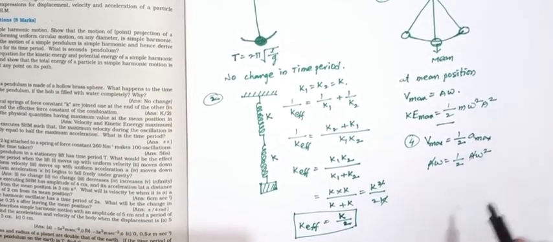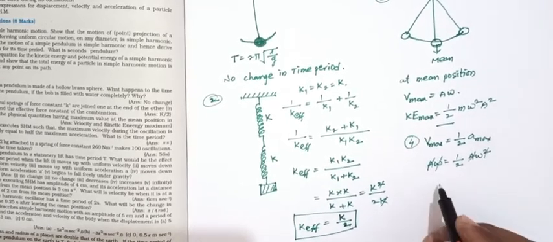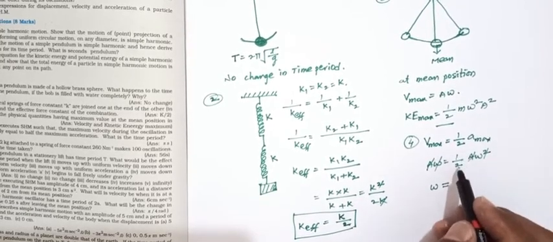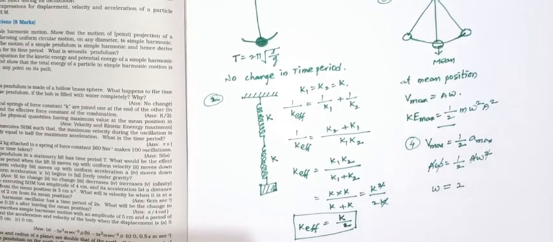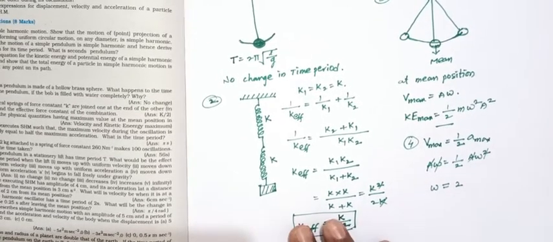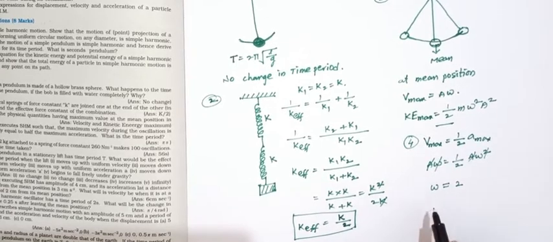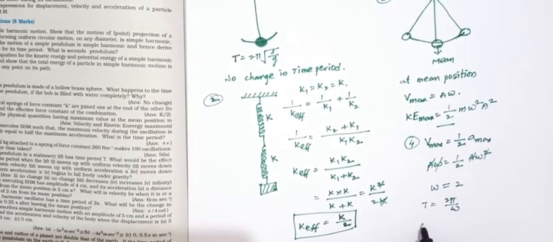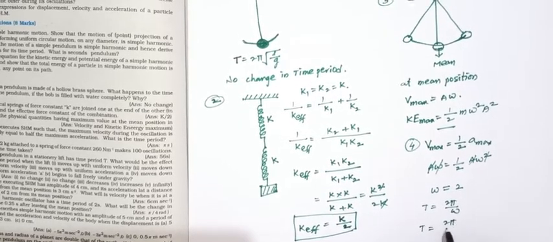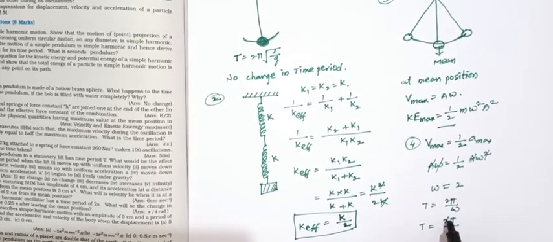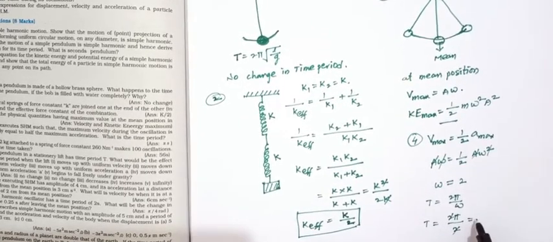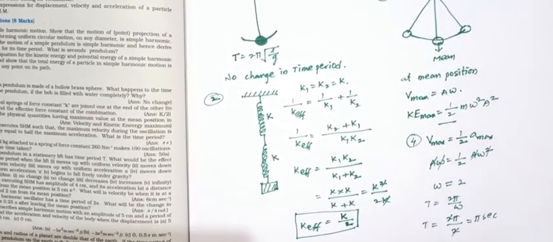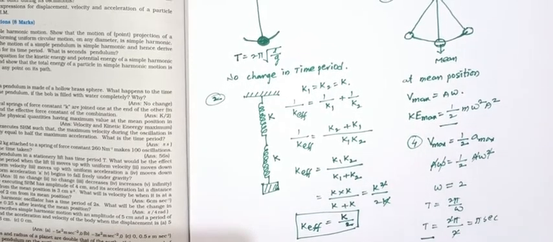So a gets cancelled, omega gets cancelled. So what is the omega value? Omega equals 1 by 2, which becomes 2. What is the relation between the angular frequency and time period? The time period T equals 2 pi by omega. So T equals 2 pi by 2, the 2 gets cancelled, so that equals pi seconds. So this is the time period for this simple pendulum.